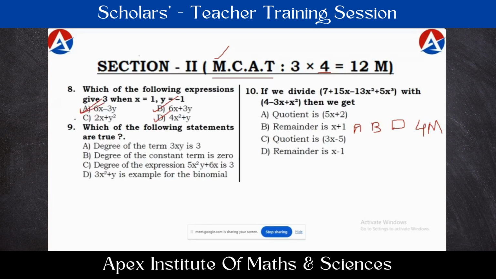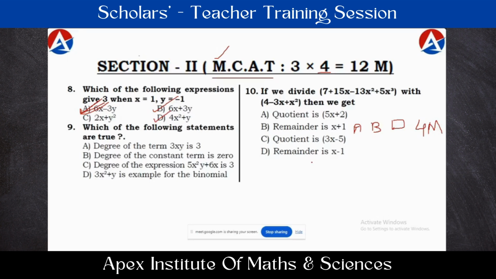Immediately they may skip to the next question. They may not have that much patience to read the remaining options because they already got the correct answer here. They may immediately skip to the next question without reading the remaining options. So the student is going to lose some marks there. Even though they marked a correct answer, it is not completely correct. In those cases it is called partially correct answers. If they bubble only one option, that is also considered correct but not completely correct. They are considered as partial correct answers.